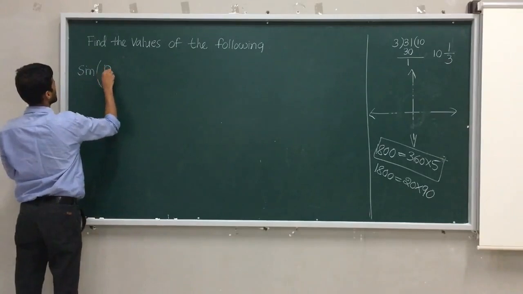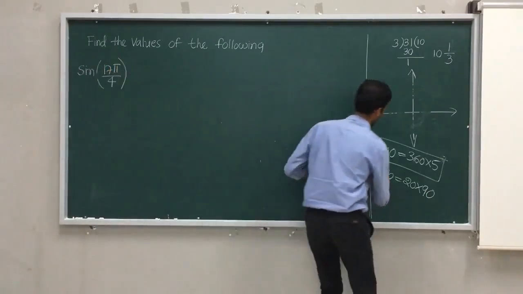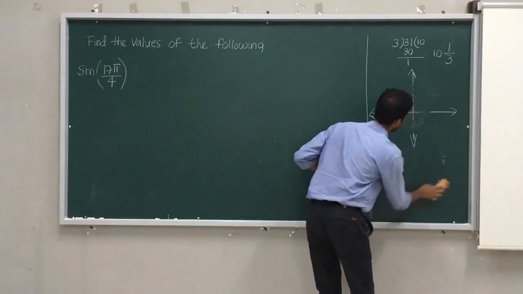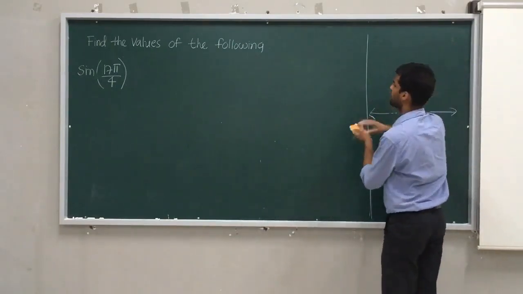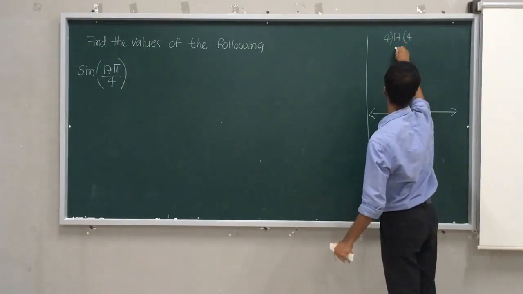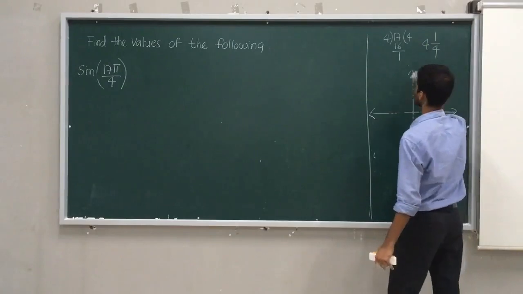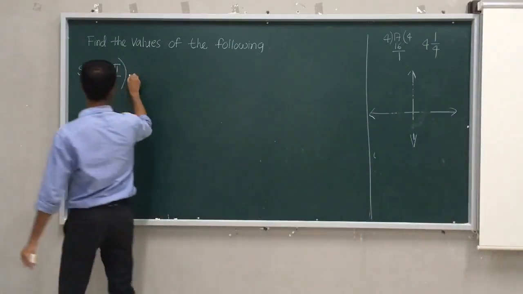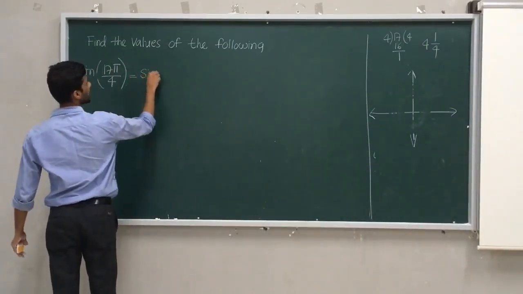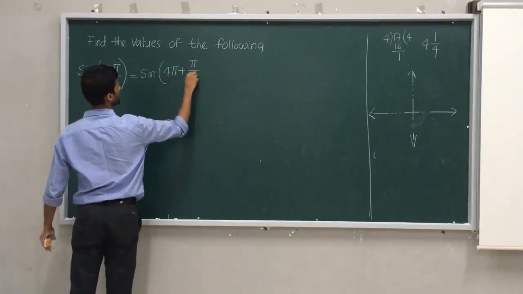Don't get confused. 17 pi by 4. Now, my dear student, you know the initial stage. I'll do 17 divided by 4. 4 fours are 16. Remainder is 1. So I will write this as sine of 4 pi plus pi by 4.